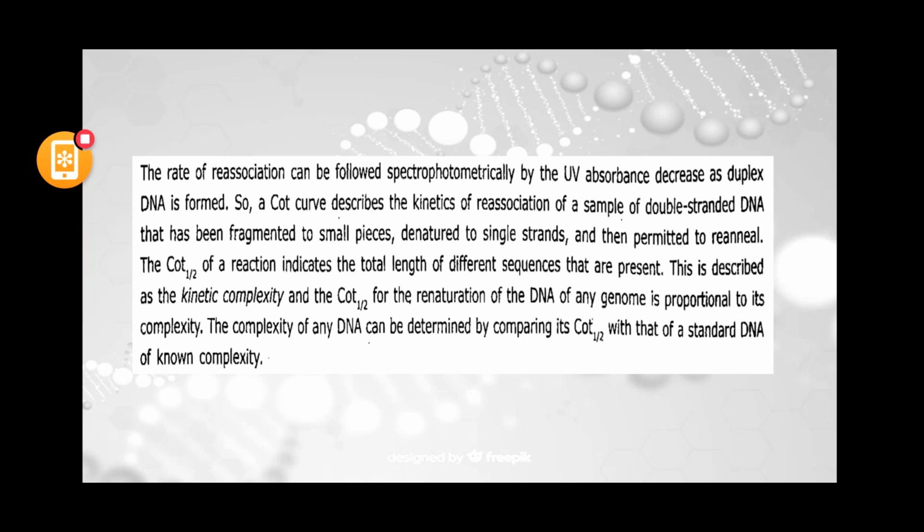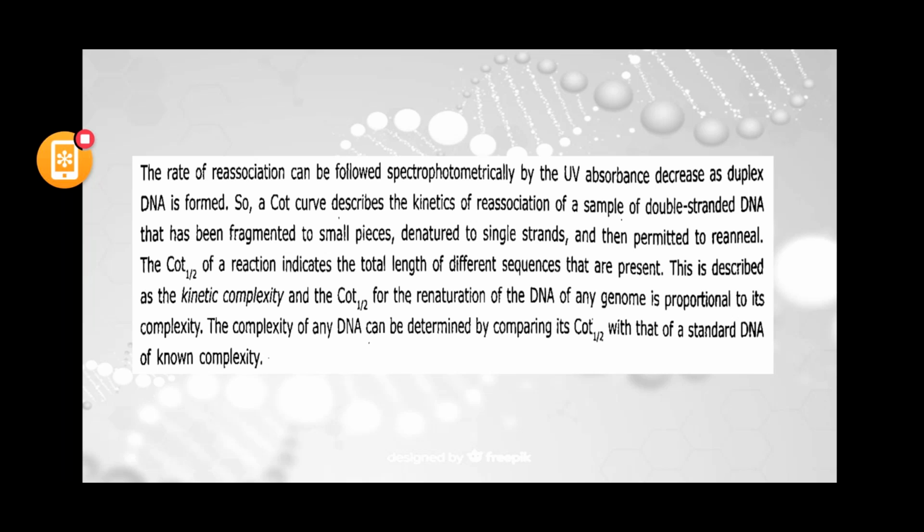So the Cot curve describes the kinetics of reassociation of a sample of double stranded DNA that has been fragmented into small pieces, denatured to single strands, and then permitted to reanneal. The Cot half of a reaction indicates the total length of different sequences present. As we have seen in the graph, phase 1 signifies highly repetitive sequences, phase 2 moderately repetitive, then unique sequences in phase 3.